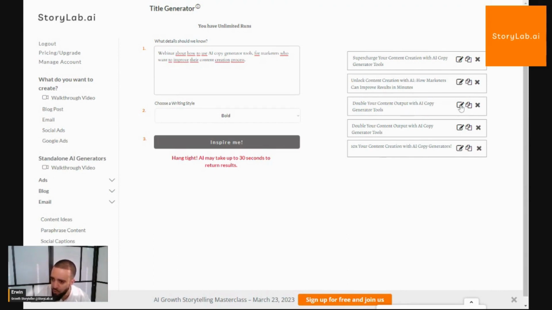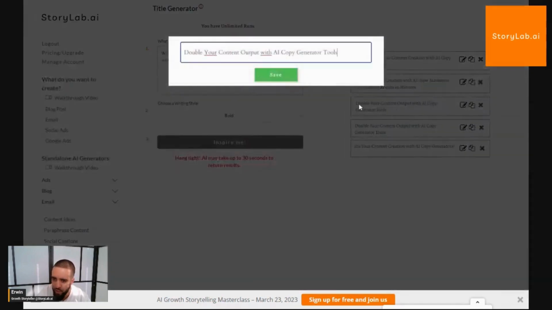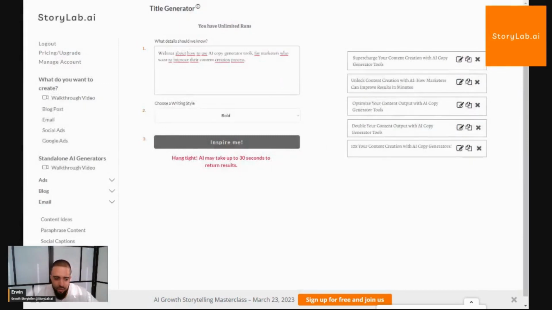Let's say I want to use a little bit more of a clickbaity title, right? But I think it's a little bit much. So let's say I want to say optimize instead. I can edit it right here in the editor, and I can click save, and I'll find it later in my saved